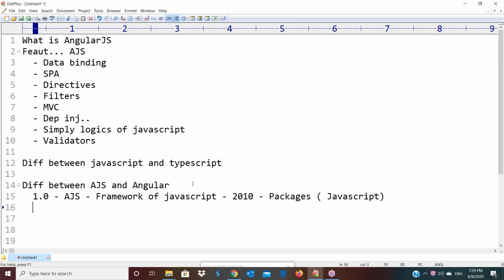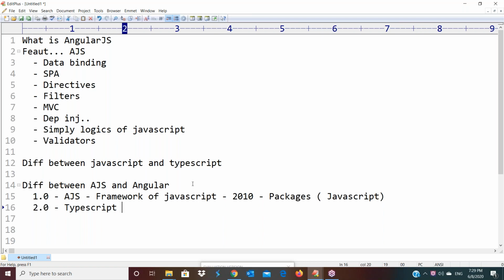Already explained this concept here, but from version 2.0 onwards, which was released in 2016. Is it clear? In 2016 they released the next version, 2.0. From 2.0 onwards, they decided to change the technology used to create the packages. In 1.0 they used JavaScript, but from 2.0 onward they used another technology, TypeScript, which is implemented by Microsoft Corporation. So they used TypeScript to develop the packages of 2.0.